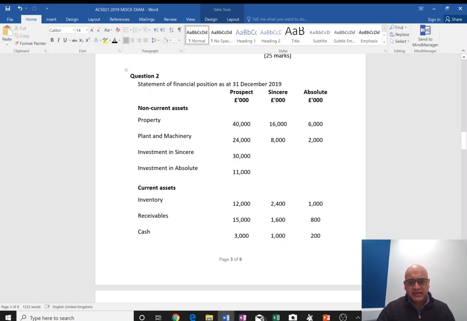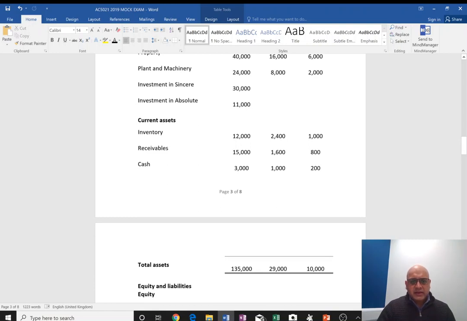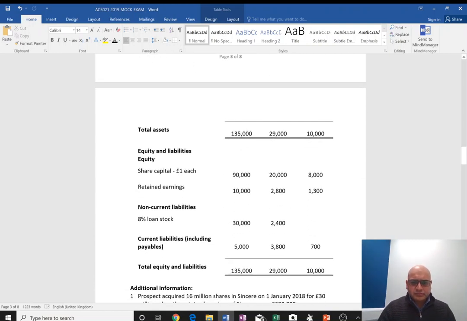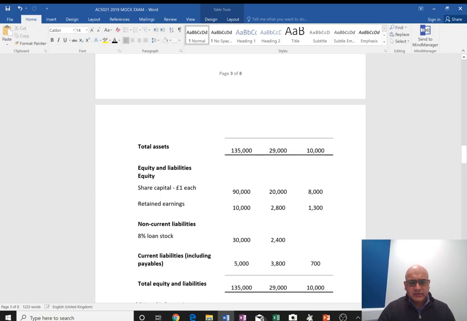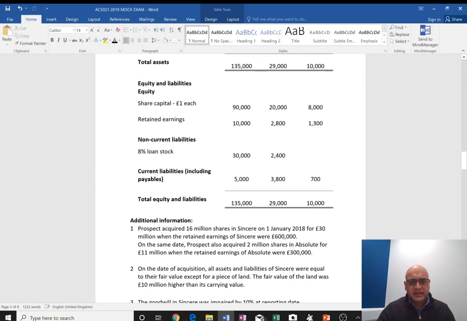So it looks like this company, Prospect, is investing in the other two companies. Then we have current assets, and equity, which includes share capital and retained earnings. We can assume these are the ordinary share capital. Then non-current liabilities and current liabilities, which includes payables.